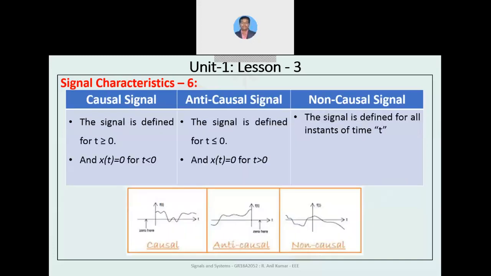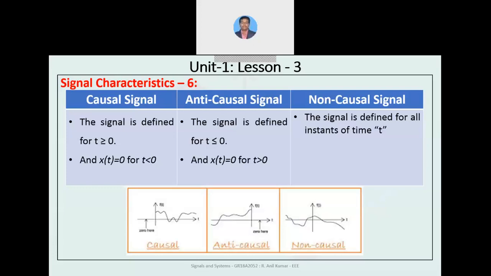The next is causal, anti-causal and non-causal. This type of signal also exists in systems. In this signals concept, if the signal is defined for t greater than or equal to 0, the signal is causal, and for t less than 0, x of t is 0. From the graph, we can see that x of t is defined on the positive time axis only, whereas for negative time it is 0.